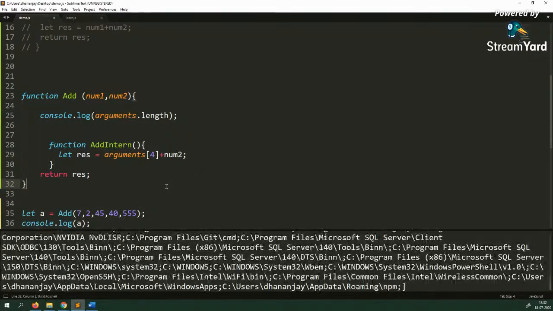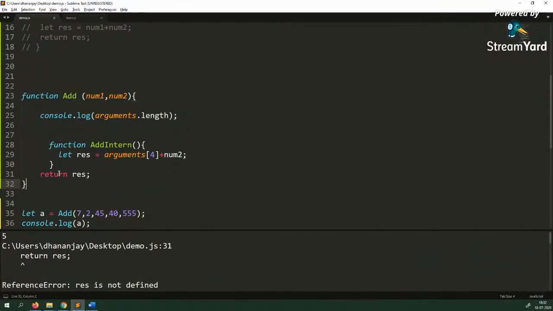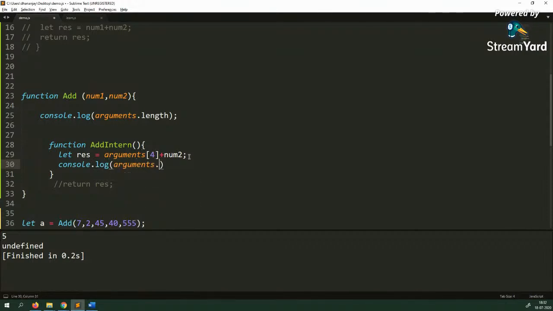If we try to do this, you see what we are getting here. Okay, let me get rid of this result. As of now, let's say that here I am going and saying arguments.length.